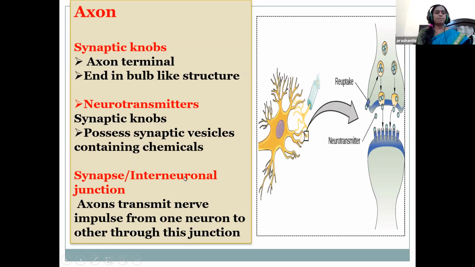Next comes the synapse. Synapse is the connection or the junction between two neurons. They are able to transmit, whether chemical or electrical, in close proximity. So here we see the axons, and at the end of the axon there is a swelling called the synaptic knob. It has vesicles containing neurotransmitters, and one neuron is connected to the other. That junction is called the synapse, children.